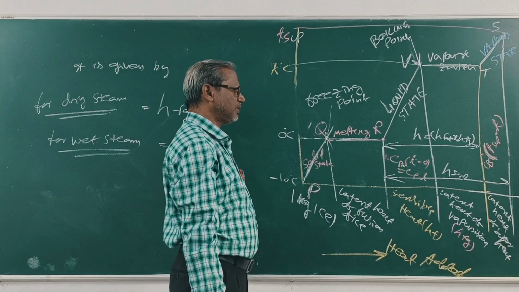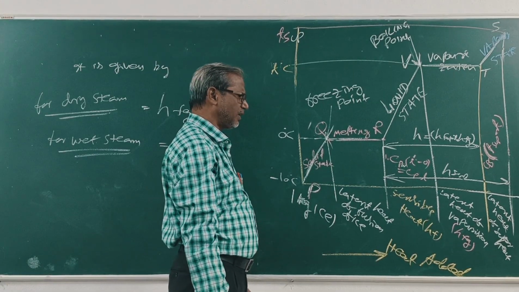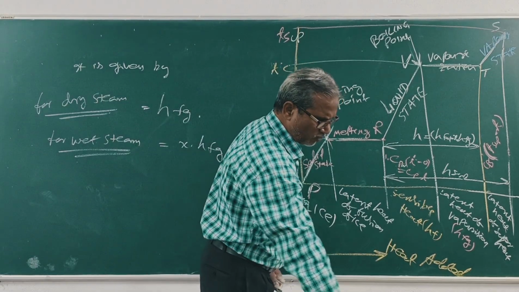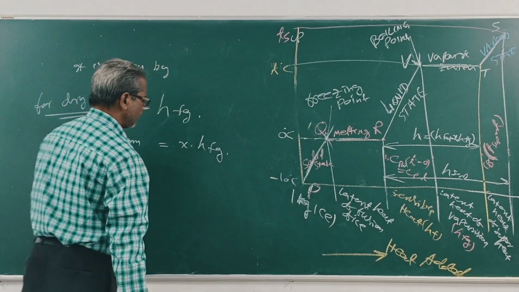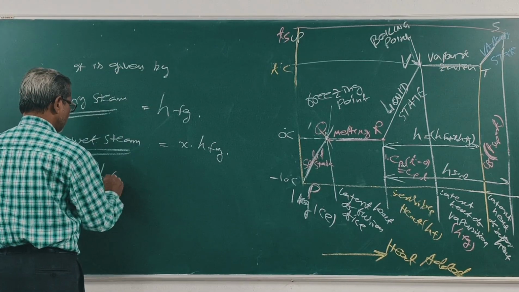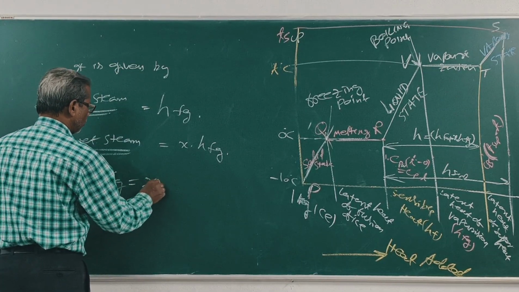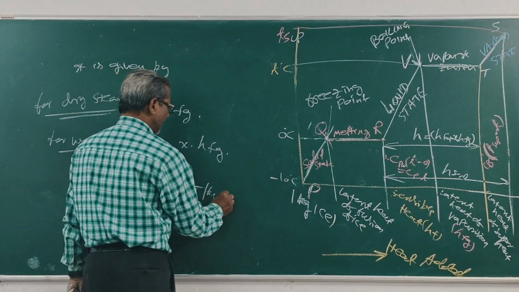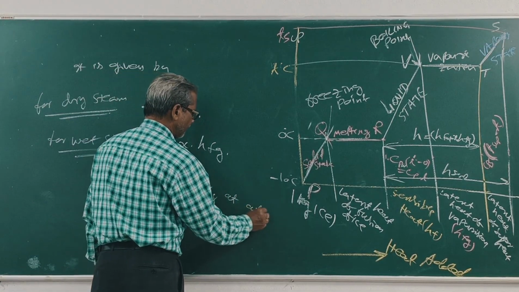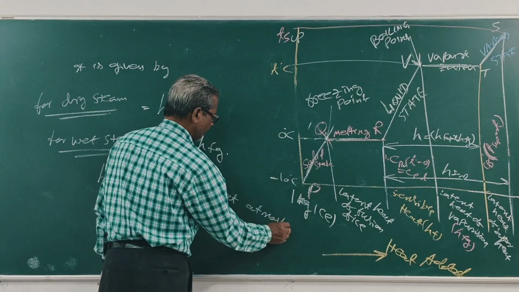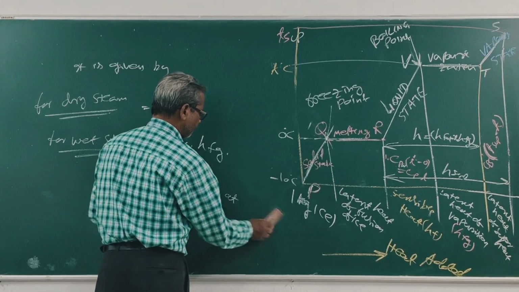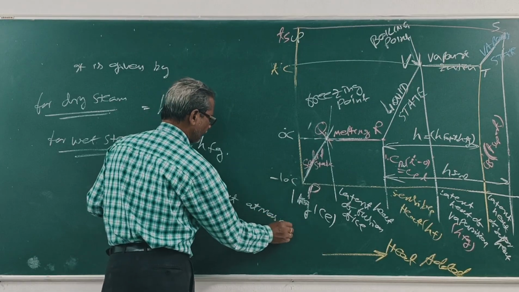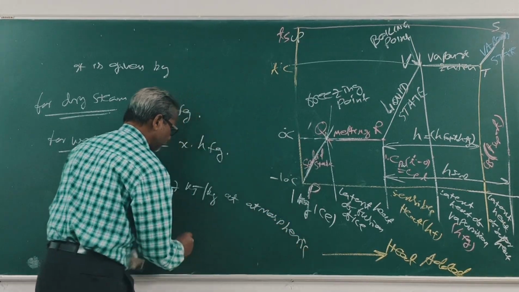Clear? This is about latent heat of evaporation of steam. Its value is 2257 kilojoule per kg at atmospheric pressure.